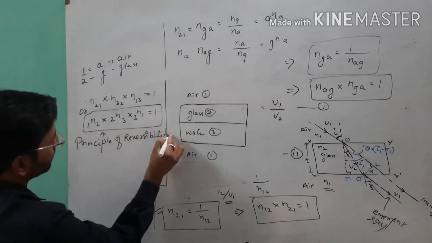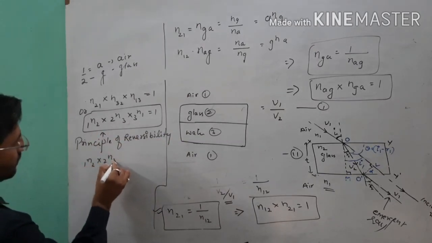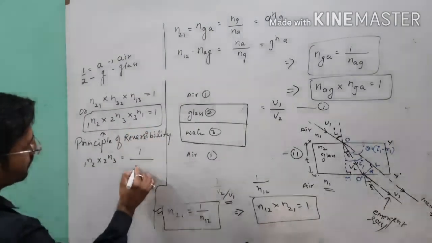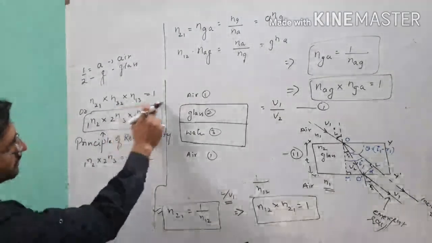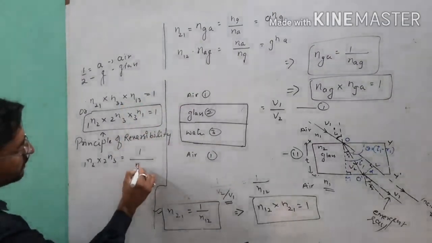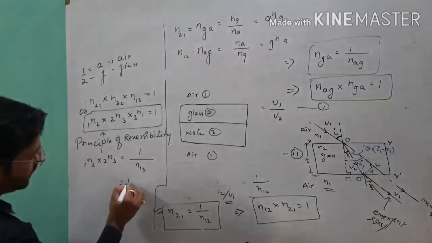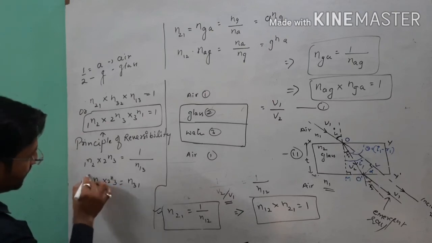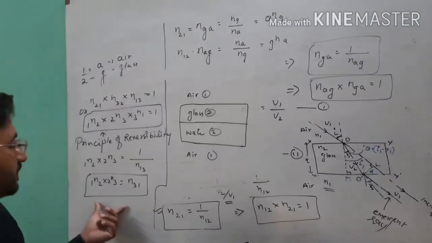Point clear, student? So if you want to write any two relations, it will be equal to 1 over 3 and 1. Means it will be equal to, in place of this, if you want to write, if this will go in the denominator, it will be N31. See the relation, this 13 can be written as N31. Point clear? So this is the formula of the principle of reversibility. So this is the condition which I have told you, the principle of reversibility formula.